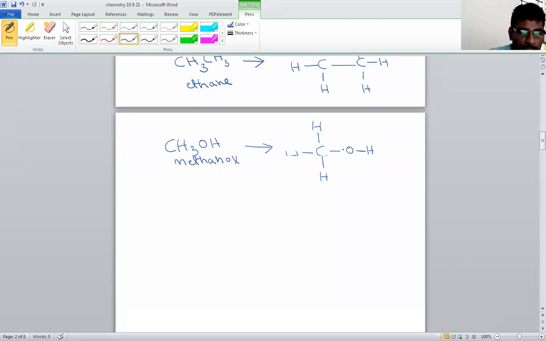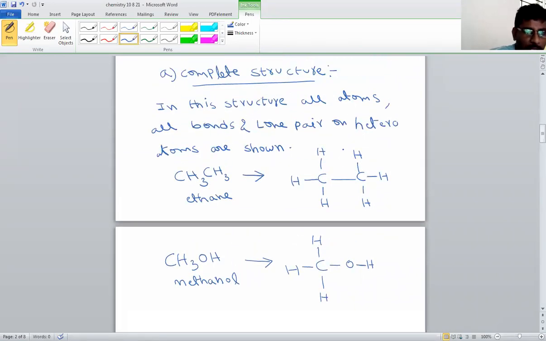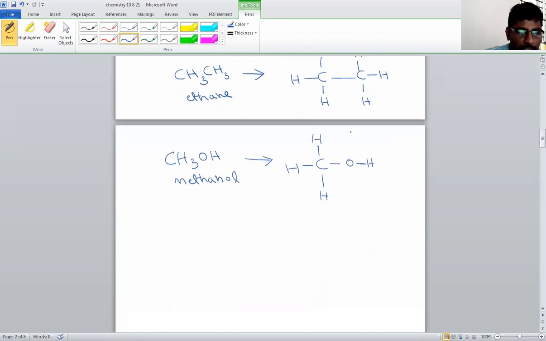Sometimes in the complete structure, as I wrote here, all atoms, all bonds, lone pairs on heteroatoms. First of all, what does heteroatom mean? Except carbon and hydrogen, any other atoms are called heteroatoms. So here this oxygen is different from carbon and hydrogen. This is called a heteroatom. On this heteroatom, any electrons that are there can also be represented.